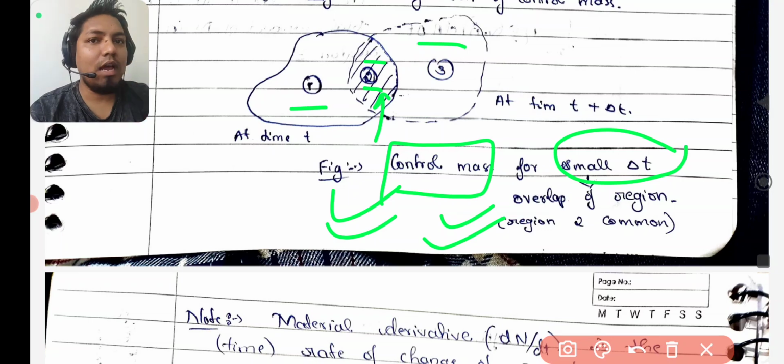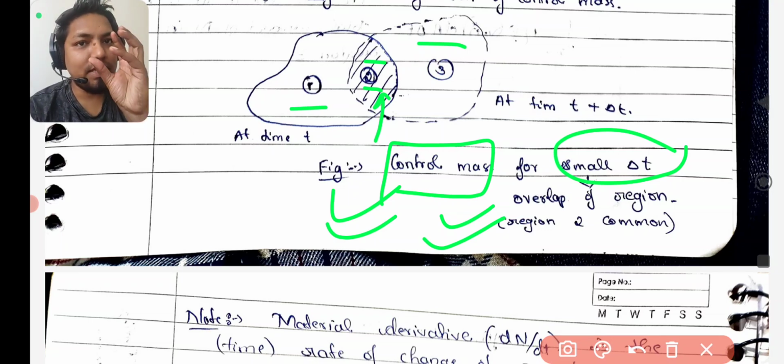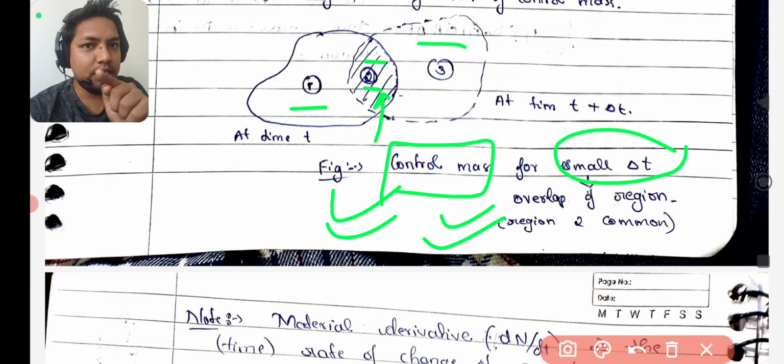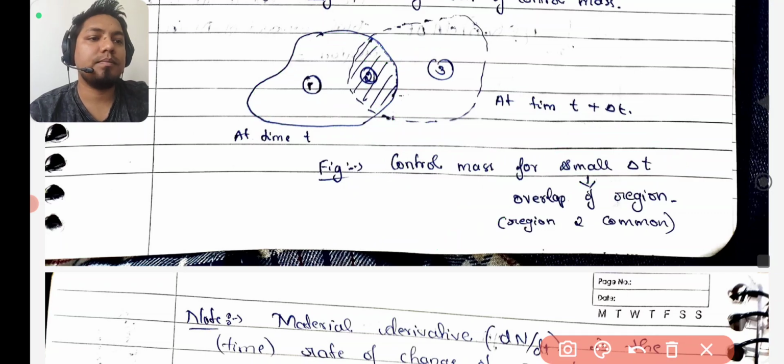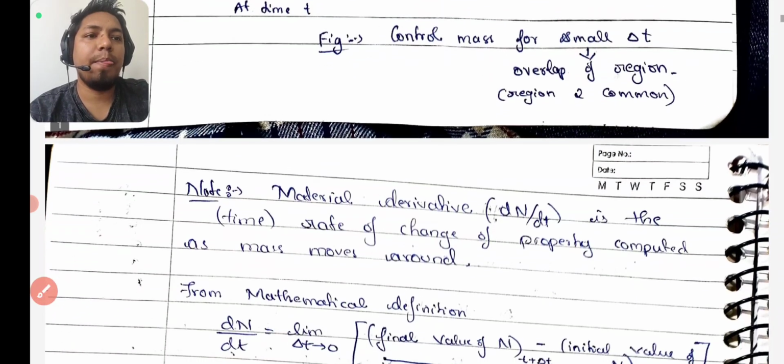Why are we saying control mass? Because only that much mass we are studying, whatever mass is in that zone. That mass is shifting, that mass is transporting. All right, let's go ahead.